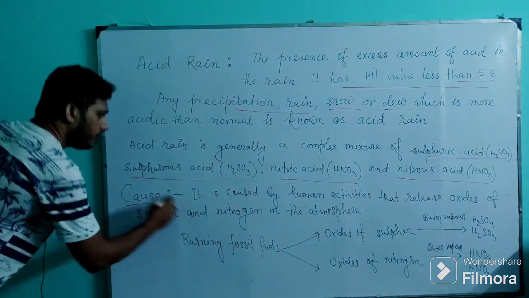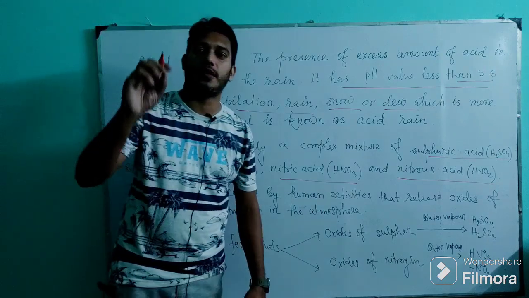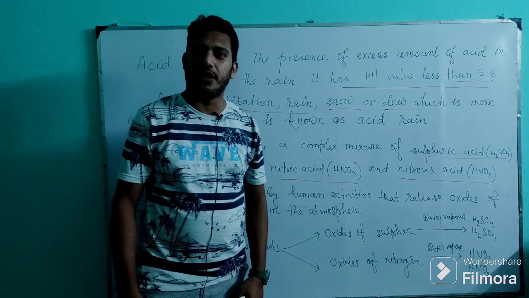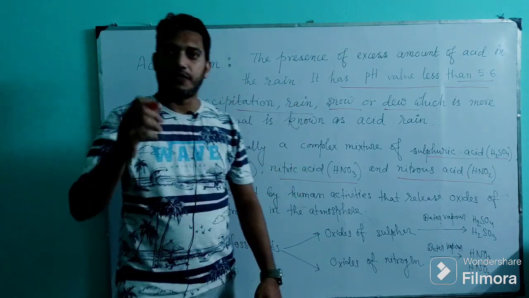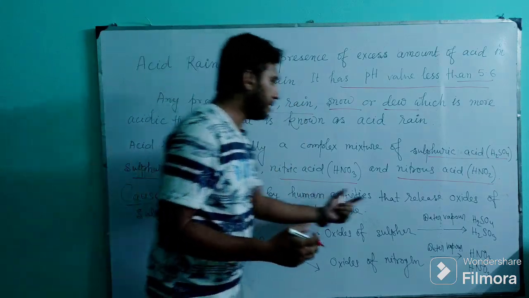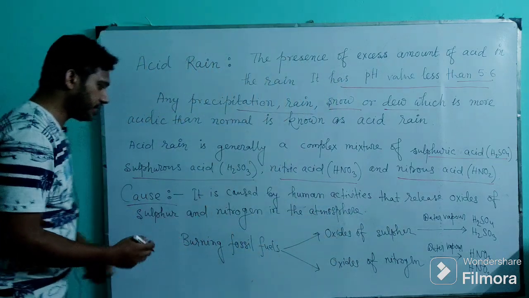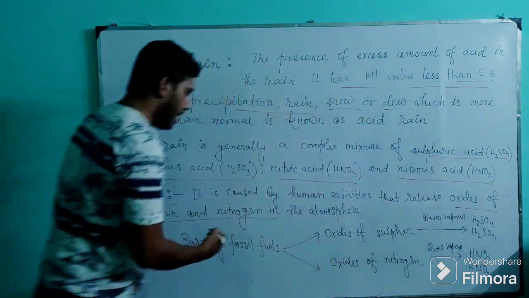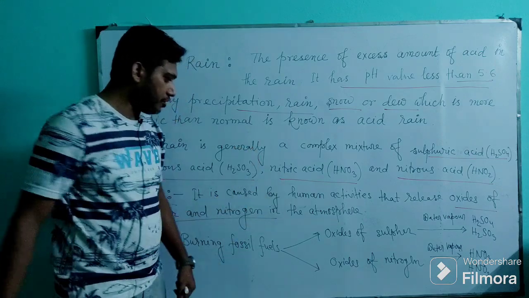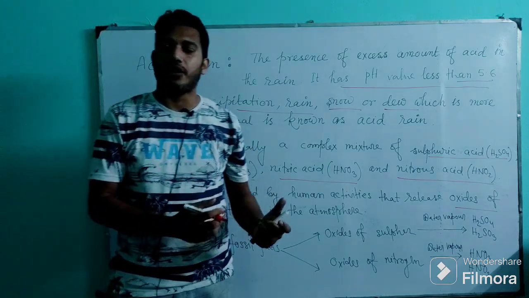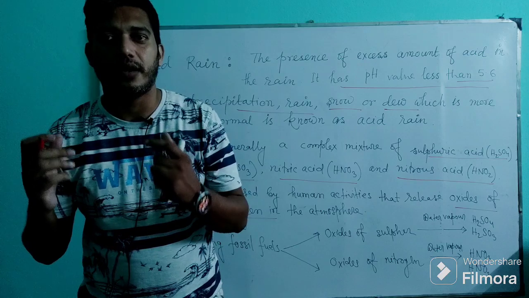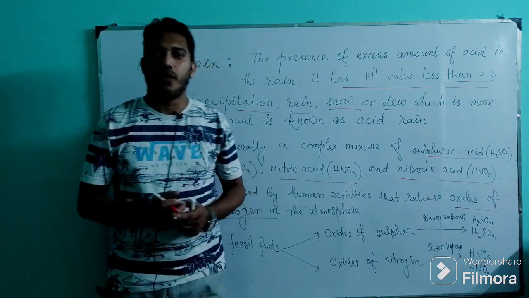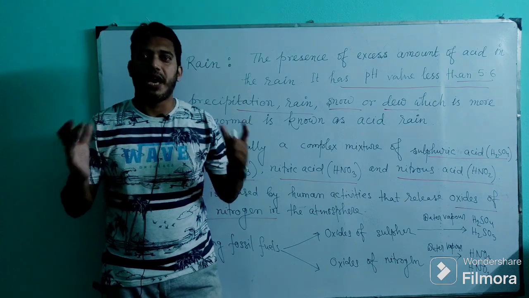Now the causes. What is the cause of formation of acid rain? It is caused by human activities, by burning fossil fuels, that release oxides of nitrogen and oxides of sulfur in the atmosphere, and those oxides actually come in contact with water vapor and form acids.